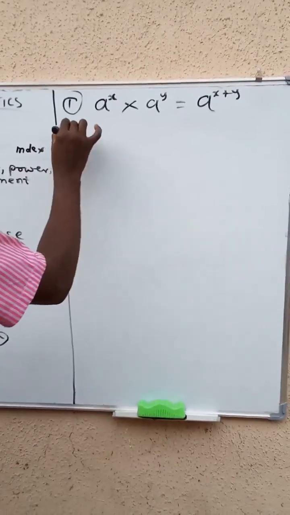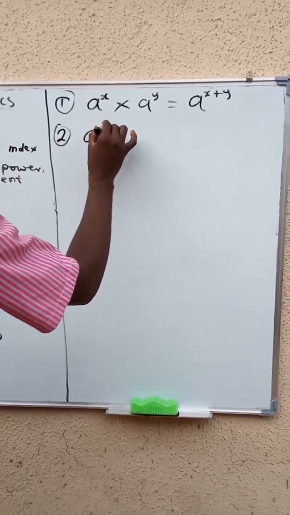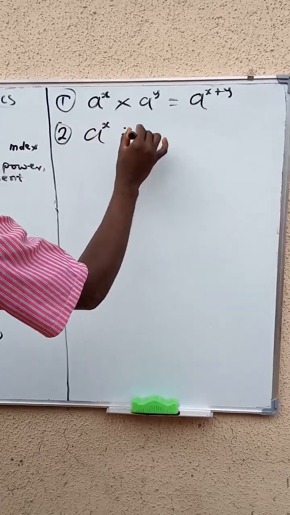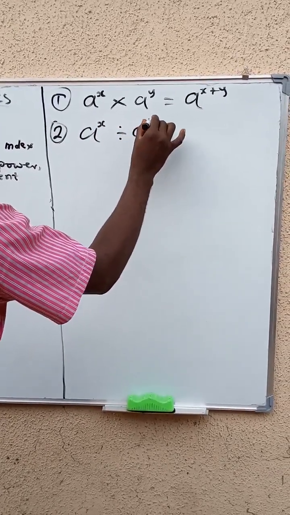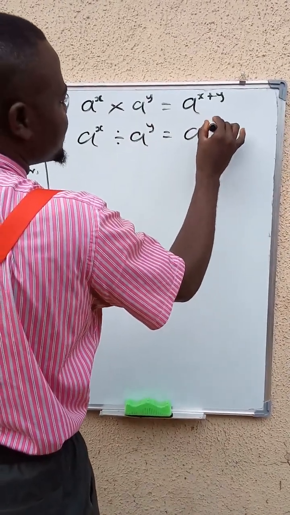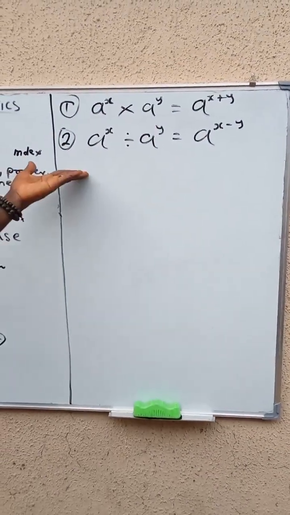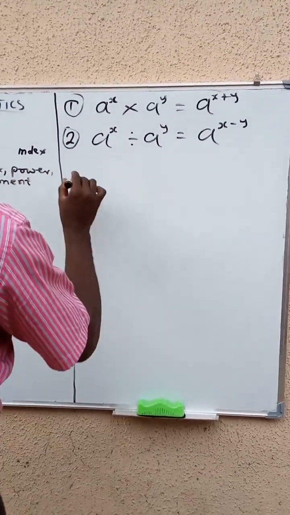Then number 2, there's what we call the division law. When we have a raised to the power of x divided by a raised to the power of y, this will give me a raised to the power of x minus y. The second law. Now there's what we call the third law.